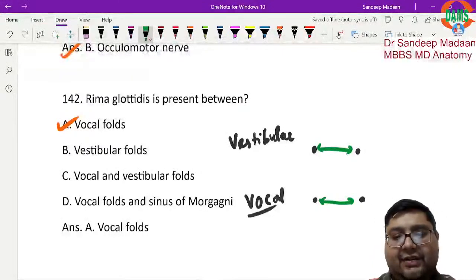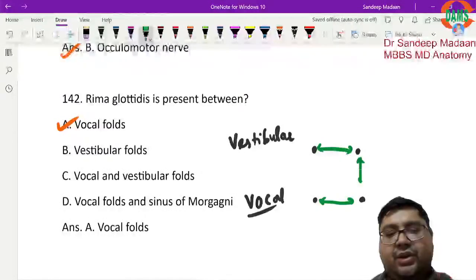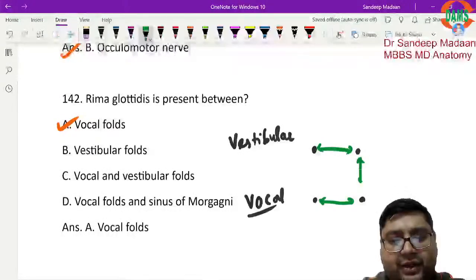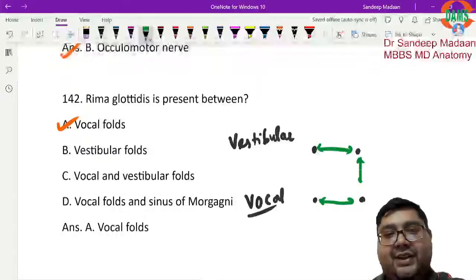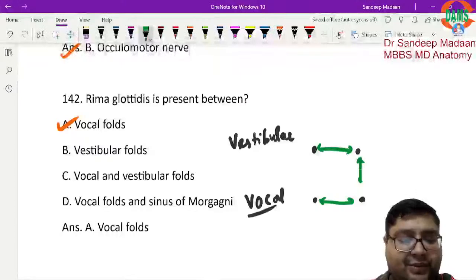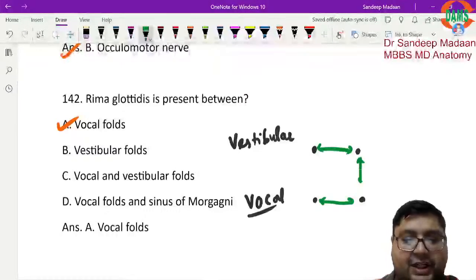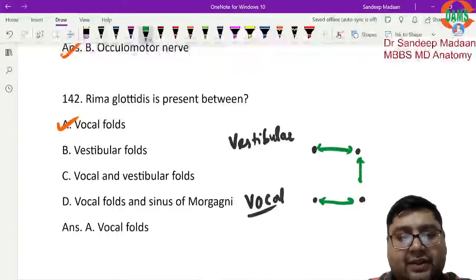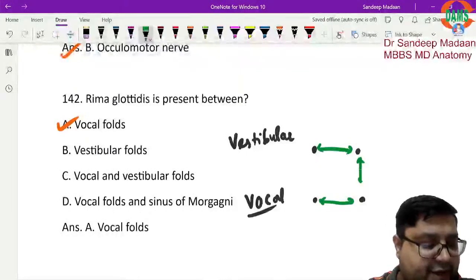And then we have the gap between the true and false vocal cords, which is called the sinus. So if they ask about the sinus, the sinus will be the gap between the vocal and vestibular folds. Okay, so that is what we need to understand here. The answer will be straightforward, A, rima glottidis.